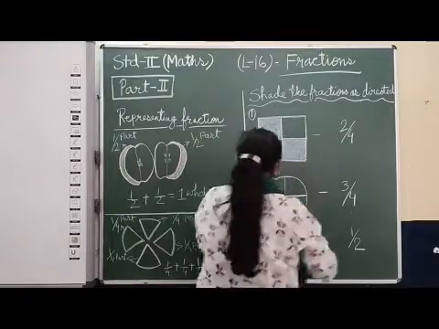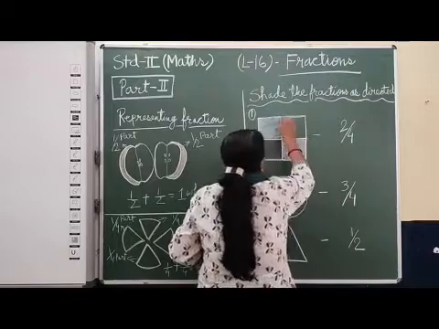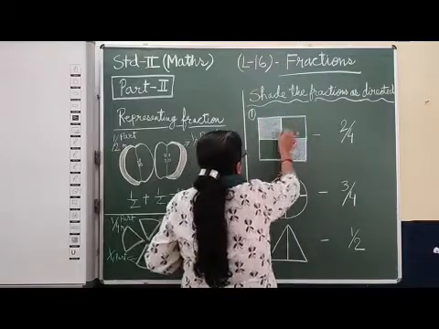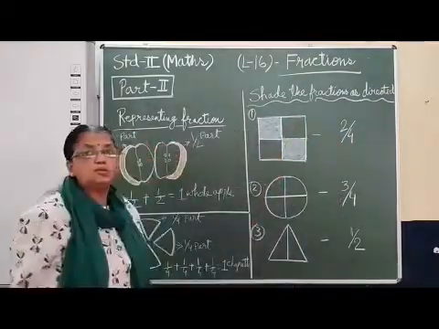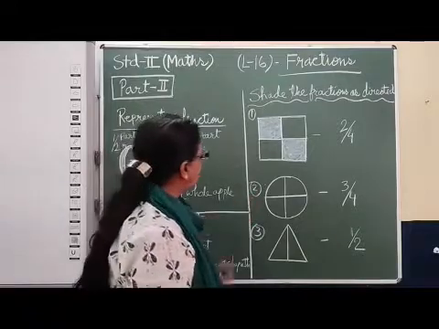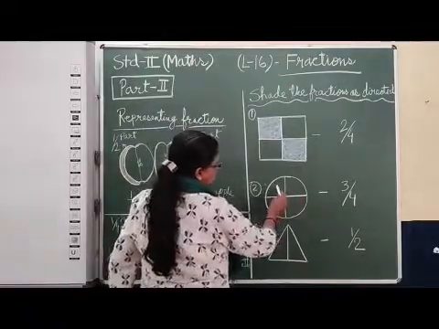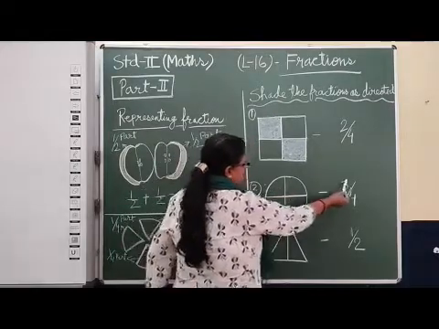I have done the outline so that you can understand. This is called shading. Okay? How many parts have we shaded? 2 parts. Out of 4 parts we have shaded 2 parts. In the same way, take another example. This is a circle. This is also divided into 4 equal parts. 1, 2, 3, 4. But what is directed?